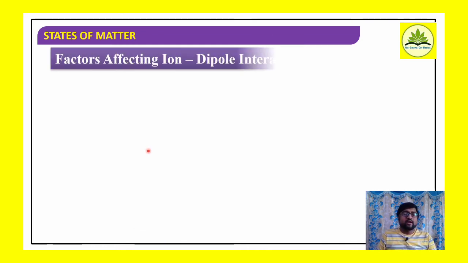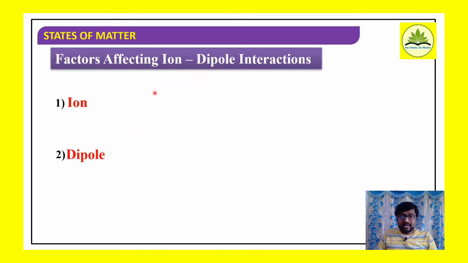Now, if we consider the factors affecting ion dipole interactions, what are all the factors which influence the ion dipole interaction? The first thing is the nature of the ion, which affects the ion dipole interactions, because we have two types of ions there, right? Cation and anion, and the other one is the nature of the dipole. So ion means, as I said, there will be two ions, cation and anion.